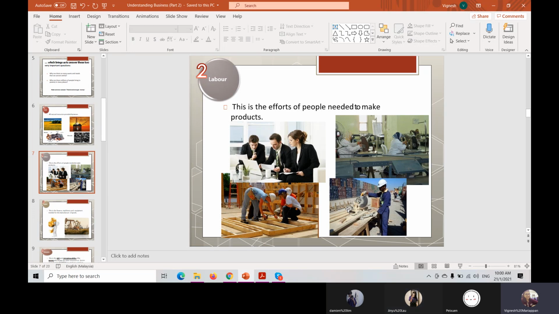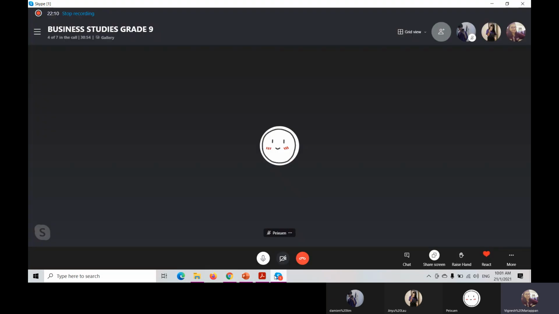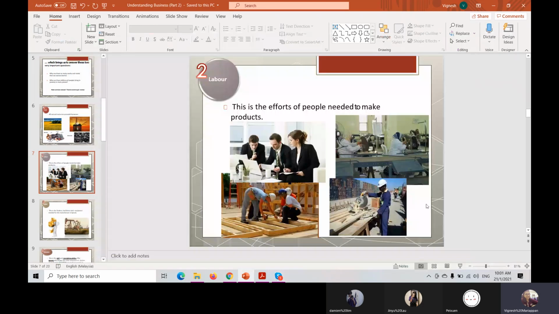Labor. What is labor? Pekerja. Who knows what is worker? Pekerja? Yes, workers. So this is the efforts needed to make products.